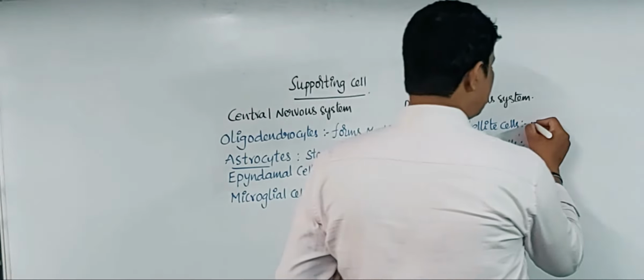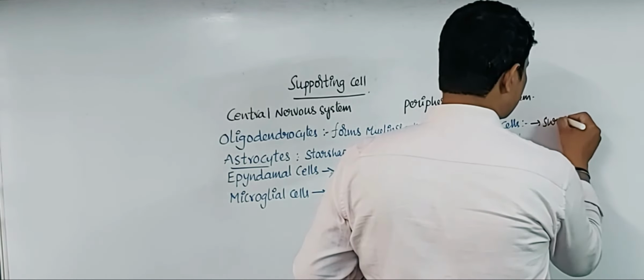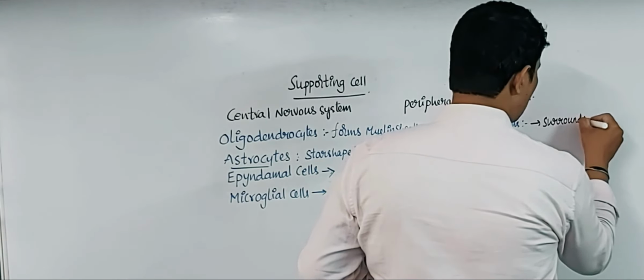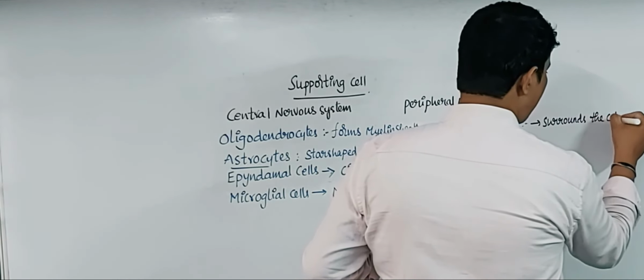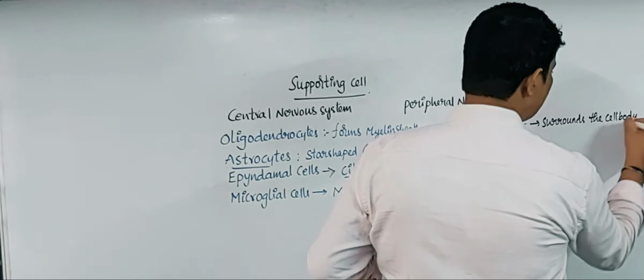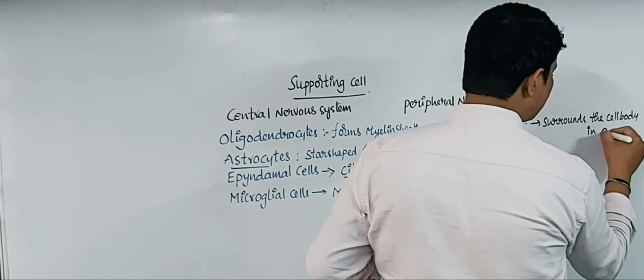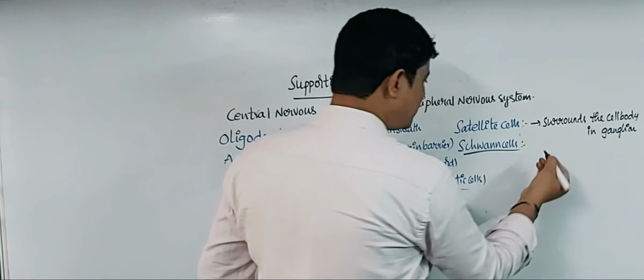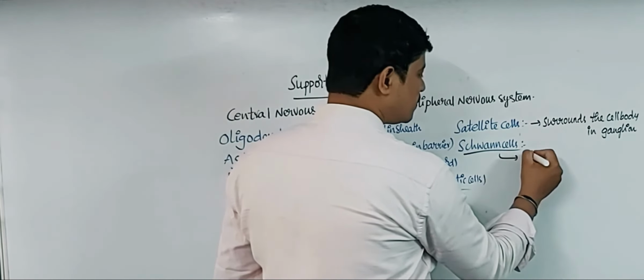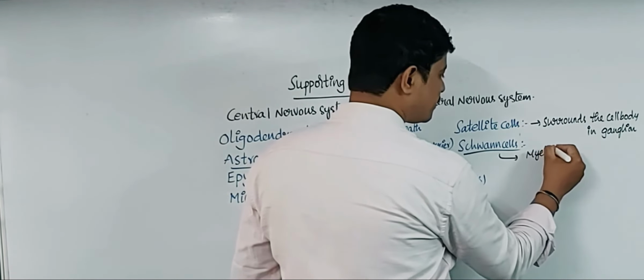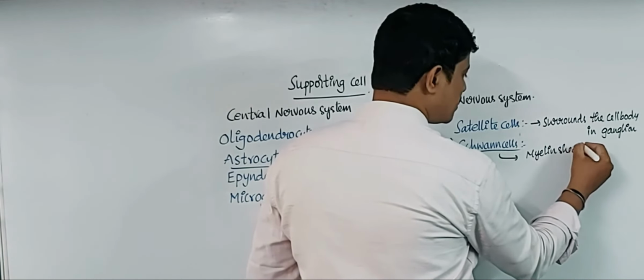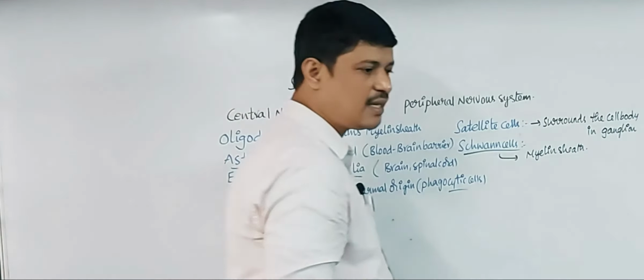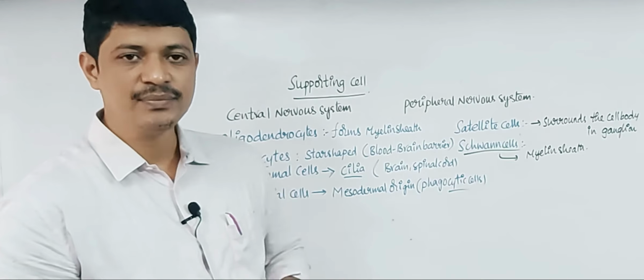These satellite cells surround the cell body at the ganglions. And the Schwann cells form the myelin sheath. See, these are the supporting cells of the nervous system.